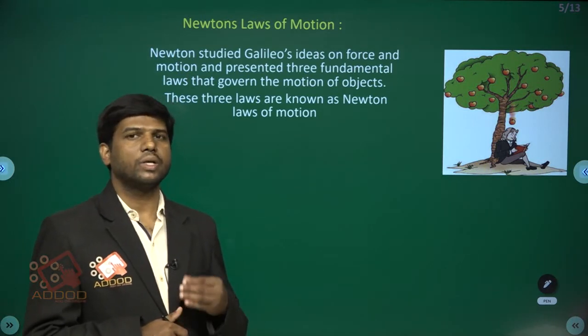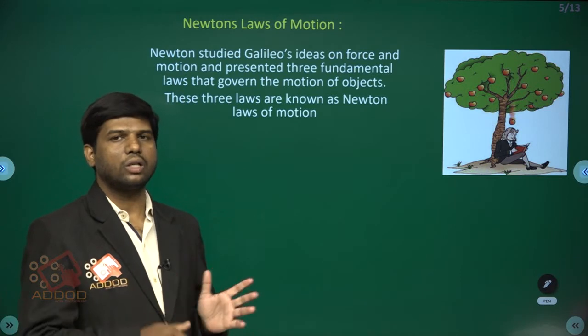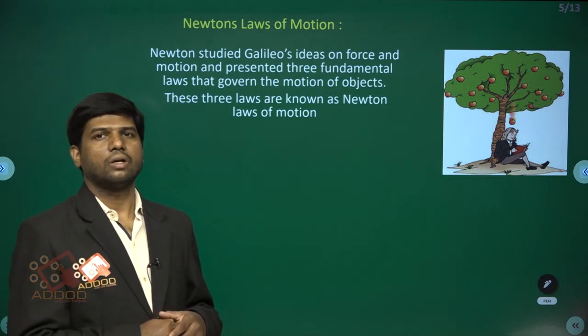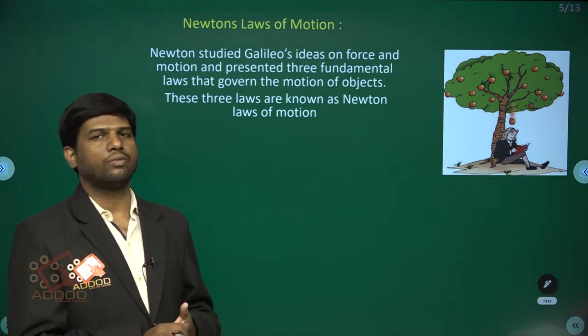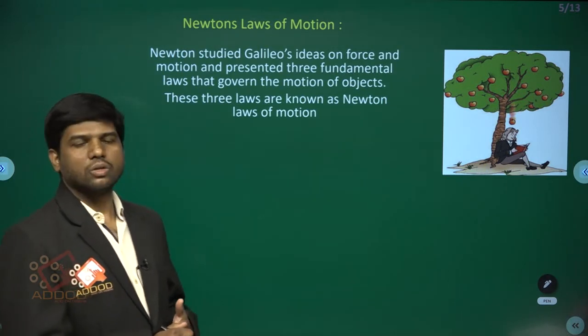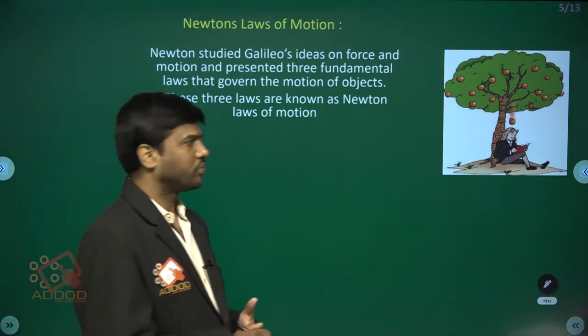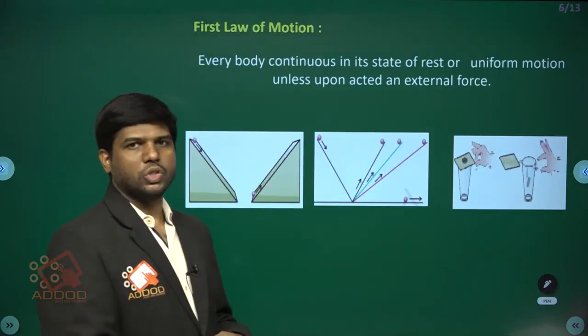He is the best scientist in physics. He studied in all the areas, and he gave very useful information in physics. So let us know what Newton's laws of motion are. First law of motion.